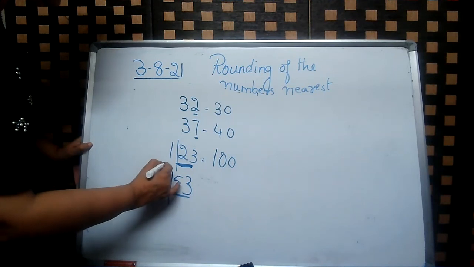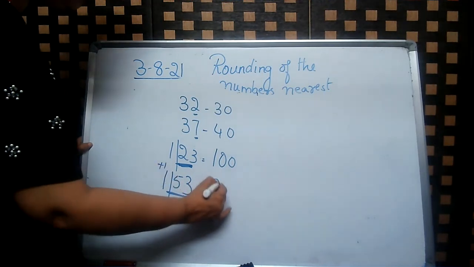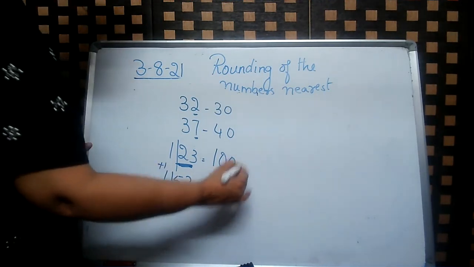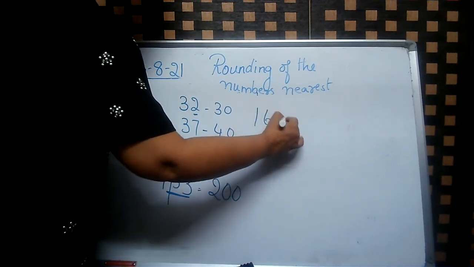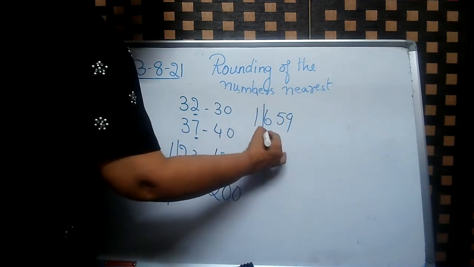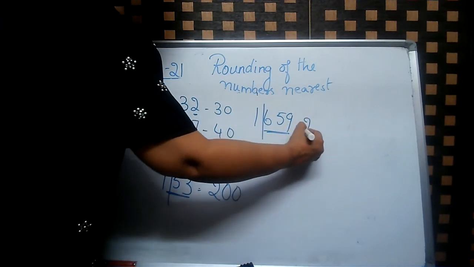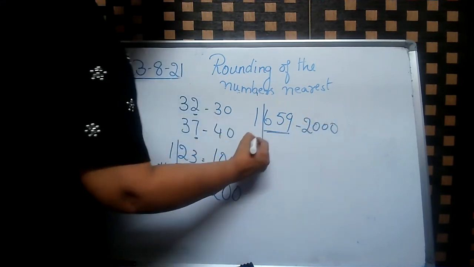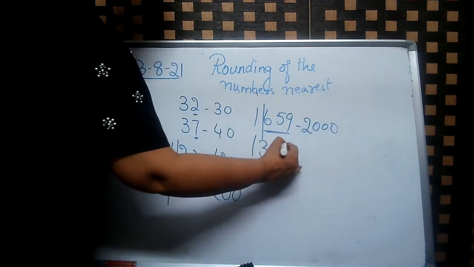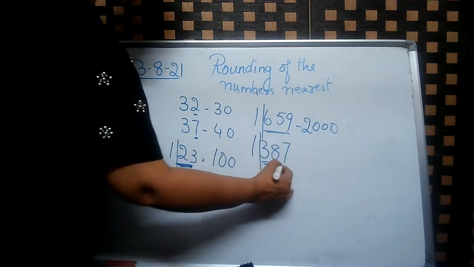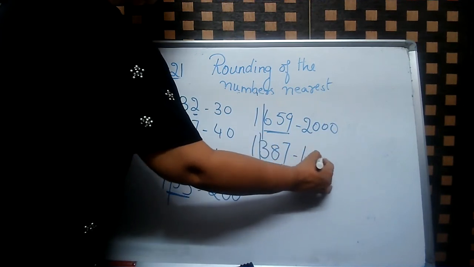So we will add 1 in the hundreds place. It will be 200. Okay. 1659. This is more than 500. So it will become 2000. 1387. Less than 500. It will be 1000.